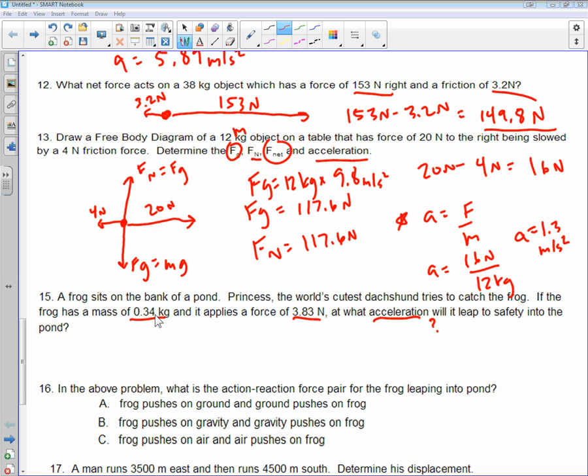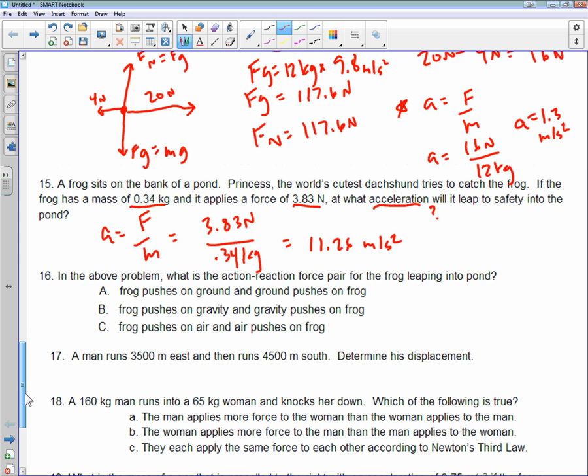Alright, so 15 though is very similar to this one. It's going to be acceleration equals force over mass. So it's going to be 3.83 newtons divided by 0.34 kilograms. So that gives us 11.26 meters per second squared. Yeah, we'll come back to 14.